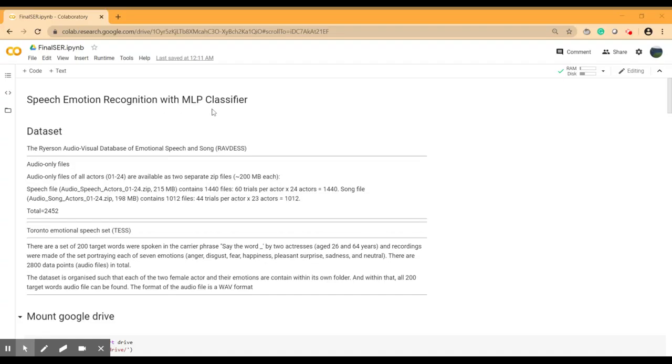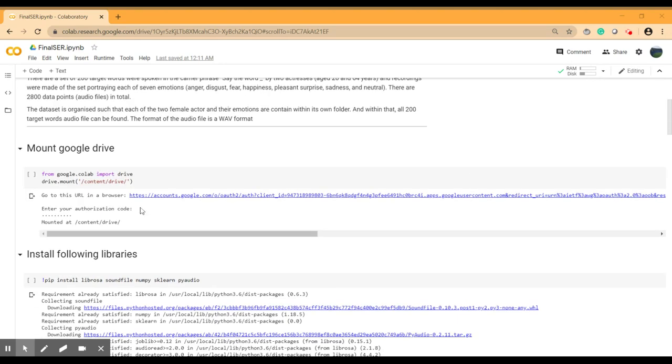Hi everyone, my name is Aditya Kamukar from Father Rodrigues Institute of Technology. I will show you implementation of MLP classifier. So this is the model, MLP classifier for speech emotion recognition. Our dataset consists of RAVDESS and test files having audio file, speech and song file. Our dataset is mounted on Google Drive.